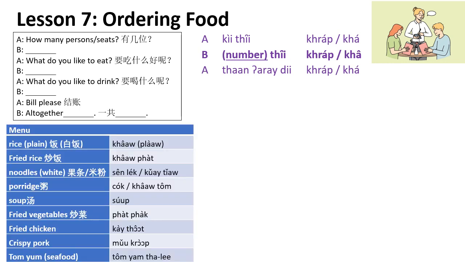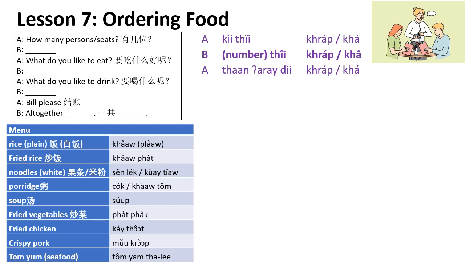Okay, so here are some common food choices on the menu. If you just want white rice, it's ข้าวเปล่า. Cow is rice, เปล่า is plain, right? So ข้าวเปล่า. Fried rice, which is very common in Thailand and very delicious, is called ข้าวผัด. Pat is fry. So fried rice is ข้าวผัด. The noun will always come first. The main food, the main noun, will always be in front.